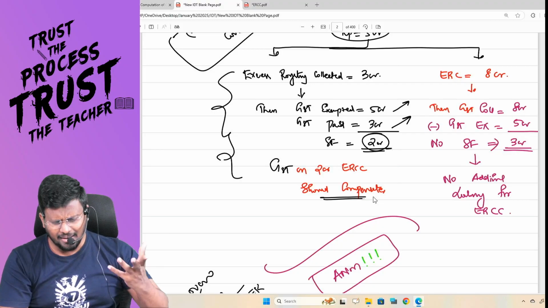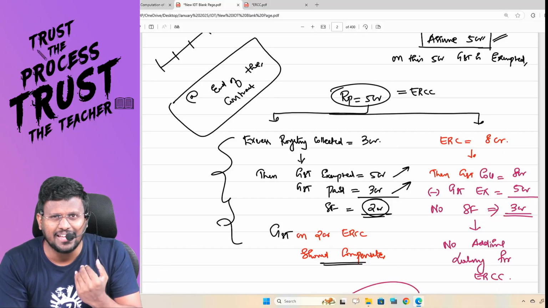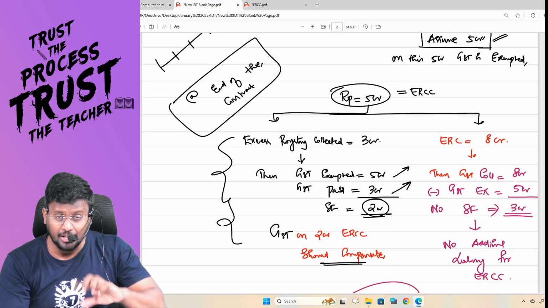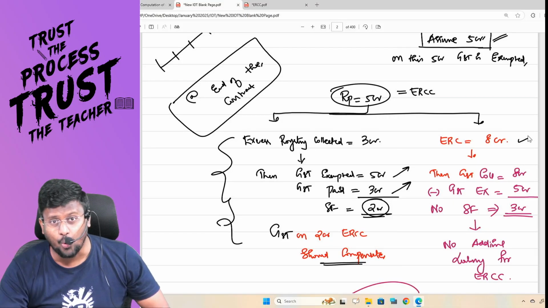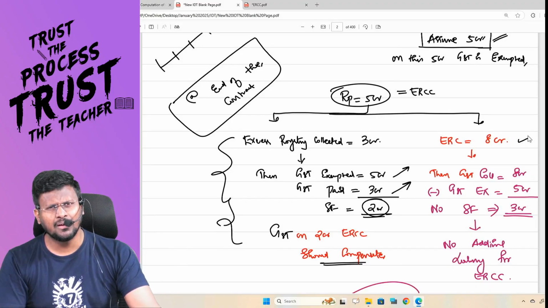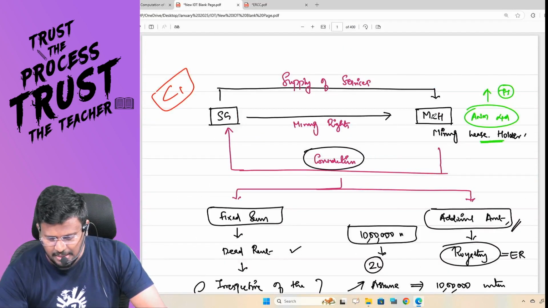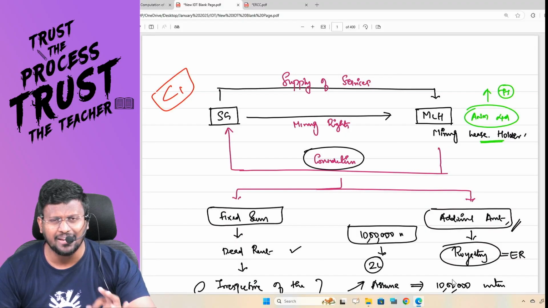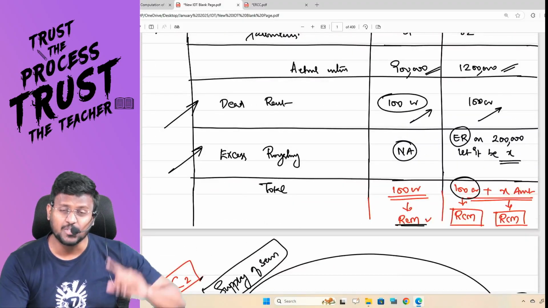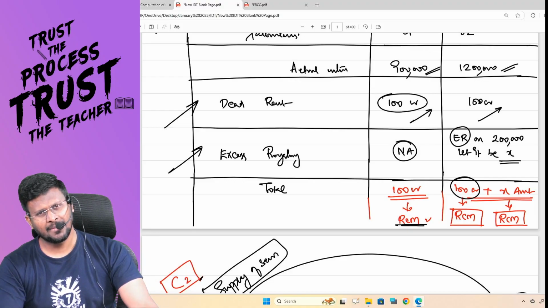Sir, scenario number 2, the positive scenario. ERCC got the right by paying 5 crore rupees, but ERCC collected 8 crore. Wow. That means it's a bumper mining. That means, sir, the mining leaseholder would have paid 8 crore to the ERCC, as per the contract, extra royalty.